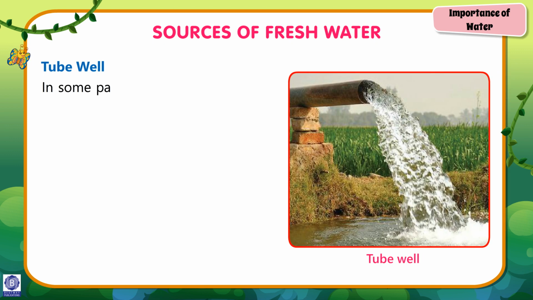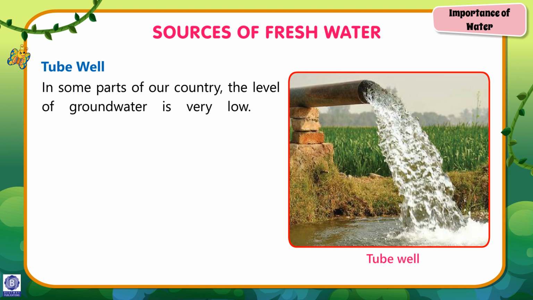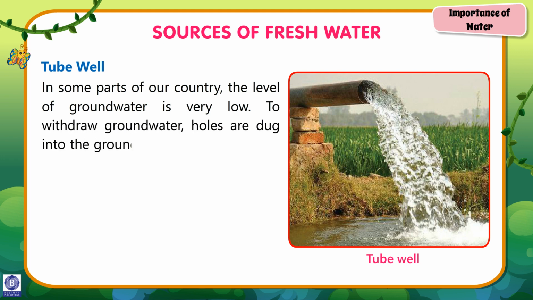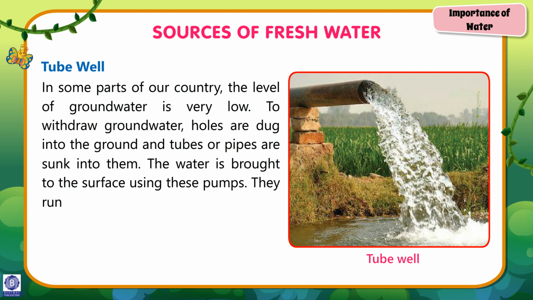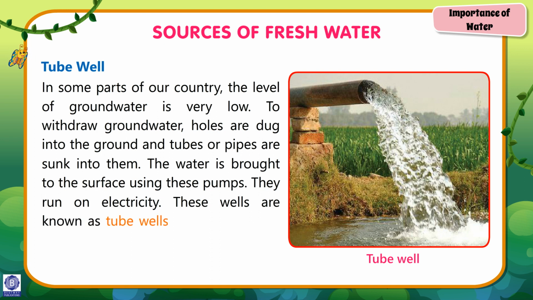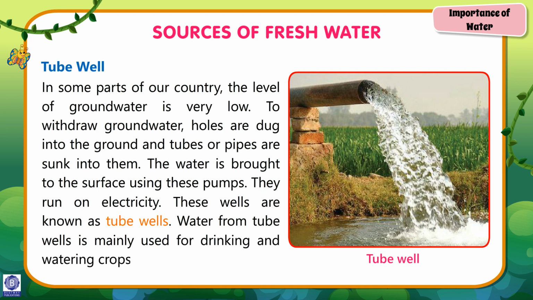Tube well. In some parts of our country, the level of groundwater is very low. To withdraw groundwater, holes are dug into the ground and tubes or pipes are sunk into them. The water is brought to the surface using these pumps. They run on electricity. These wells are known as tube wells. Water from tube wells is mainly used for drinking and watering crops, that is, irrigation.